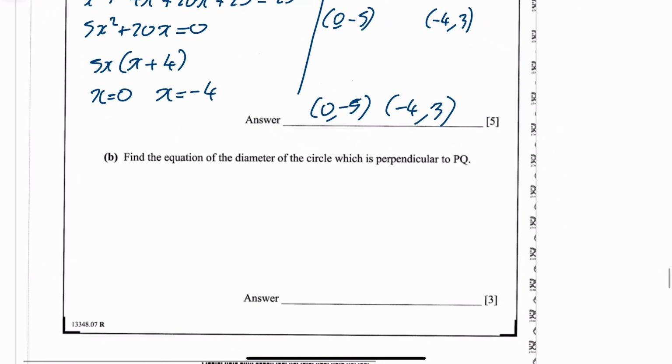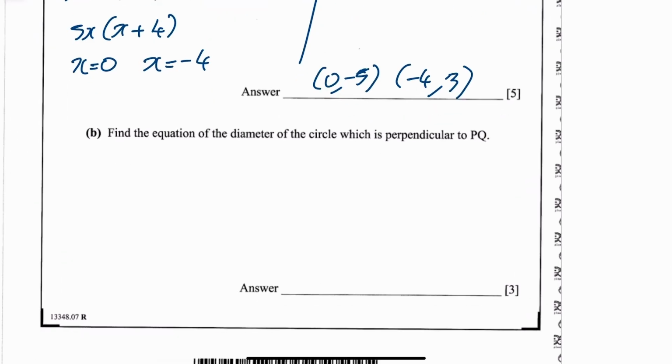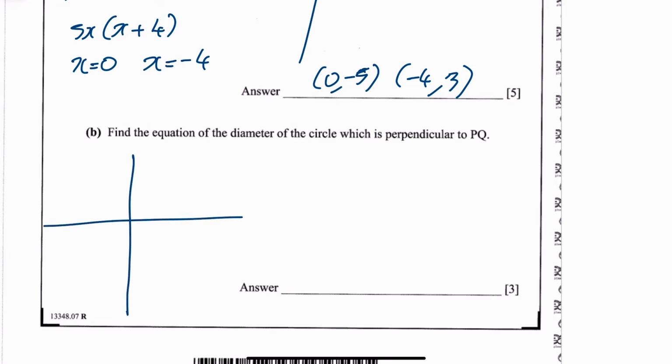Okay, find the equation of the diameter of the circle, which is perpendicular to PQ. Okay, right. This took me a wee minute to think about, just to do a wee sketch of what's going on here. You've got your circle, your x-axis and your y-axis, and a center.